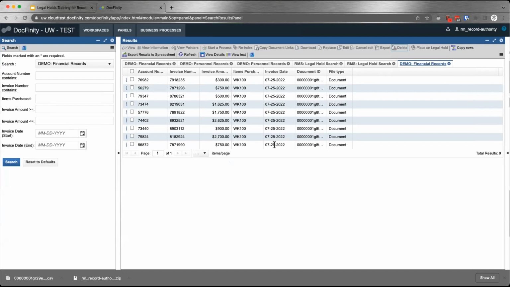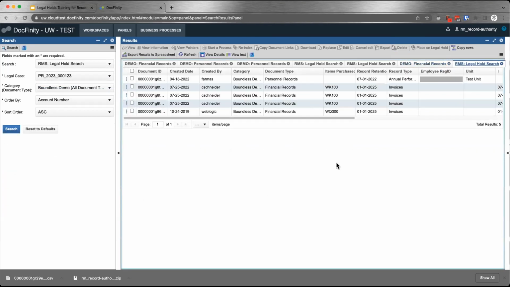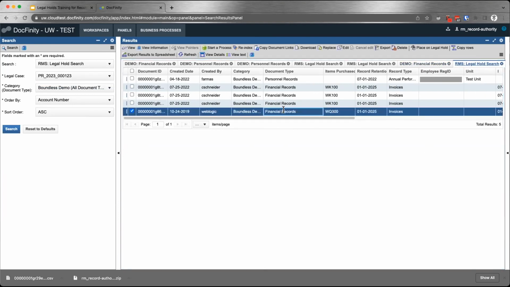But as long as the document is on hold, even though it's deleted, it still needs to be delivered to the requester to fulfill either the pull record request or litigation. So to show that, I'm going to go back to the legal hold search, the one that we just saw. Let me do this, and so there should be one more. Now there's 4 invoices, but one of them is deleted. I'm assuming it's this last one.